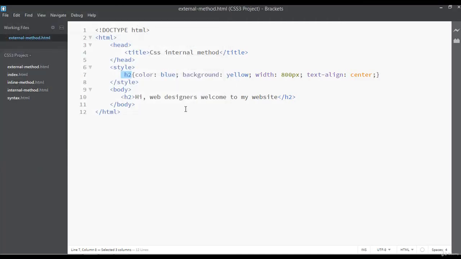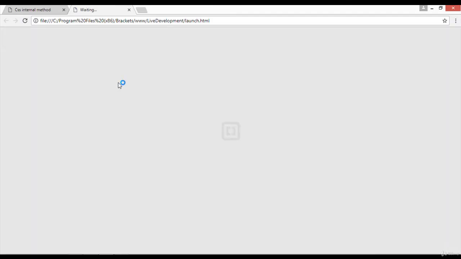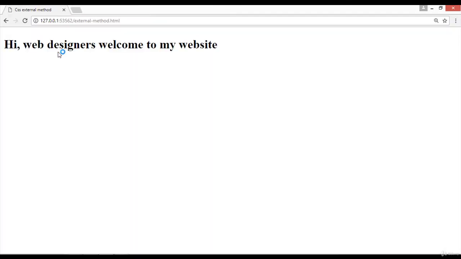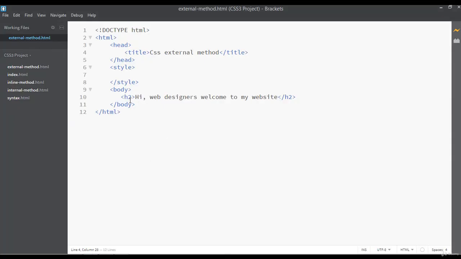.html. I have just saved this. Now I'm just going to remove this from here, and CSS external method. You can save and preview from here or go to the folder and check this. Hi web designers, welcome to my website. We have a heading tag here.